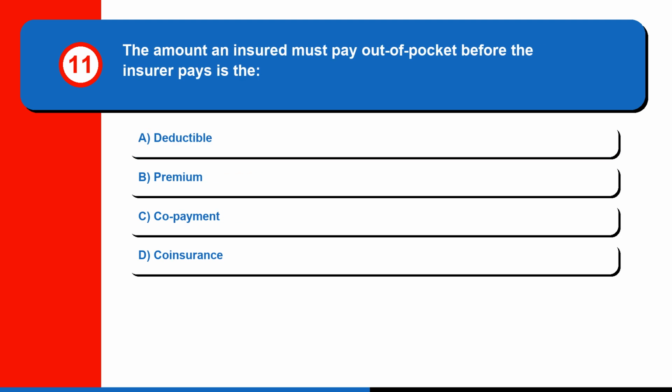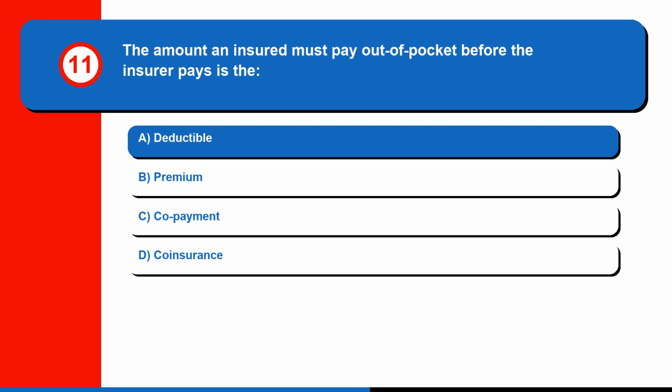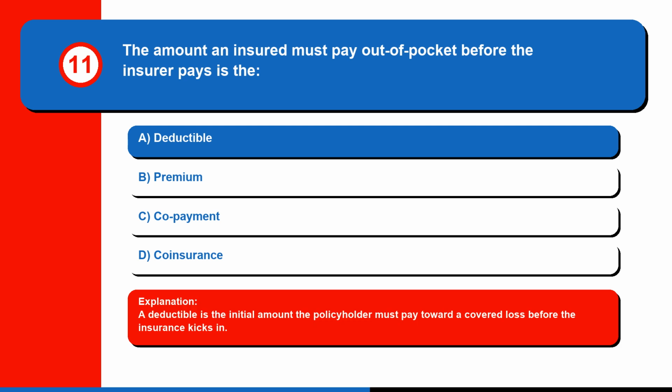Question 11. The amount an insured must pay out of pocket before the insurer pays is the: A. Deductible, B. Premium, C. Copayment, or D. Coinsurance. The correct answer is A. Deductible. A deductible is the initial amount the policyholder must pay toward a covered loss before the insurance kicks in.